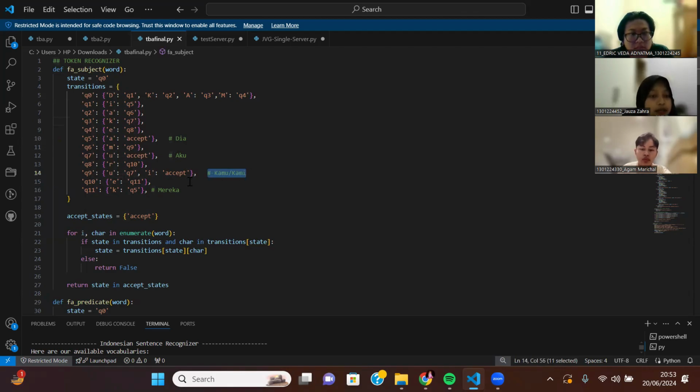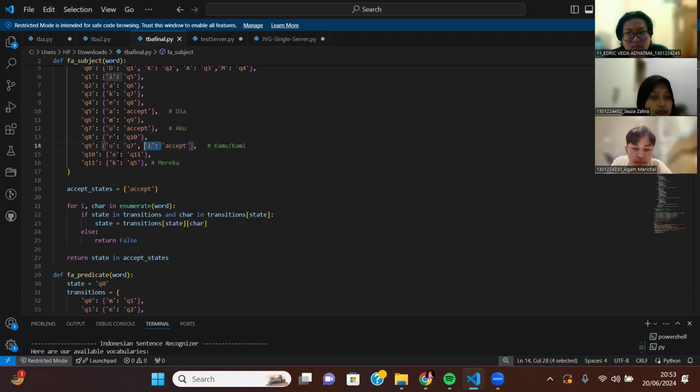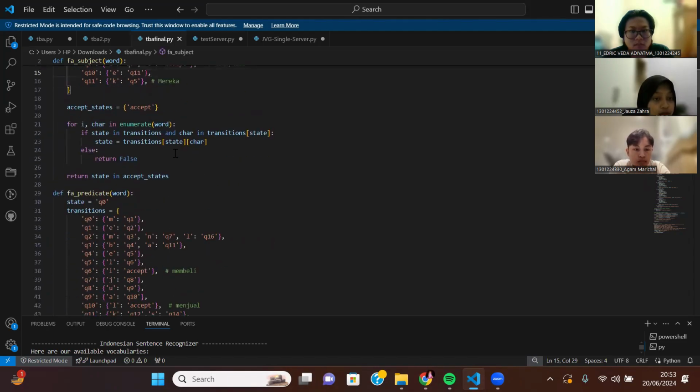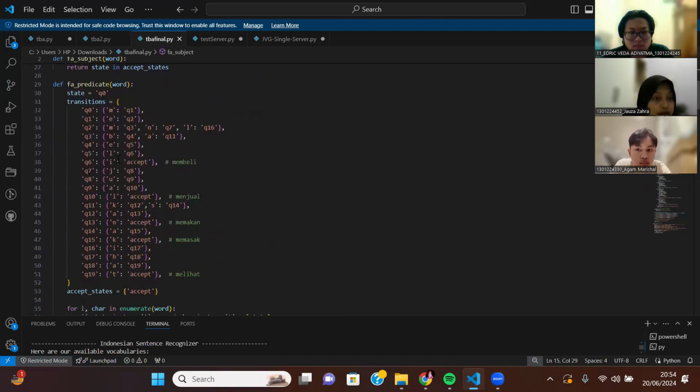And then kamu or kami, the path is almost similar, but at the end just change U or I, because K, A, M is already the same, so we just need to change this one. And then we go to the predicate. This is our predicate for the token recognizer.